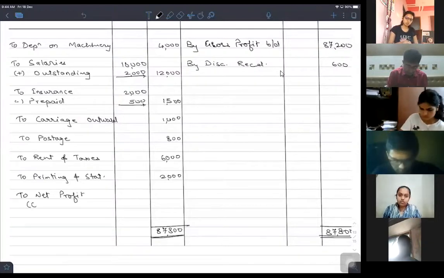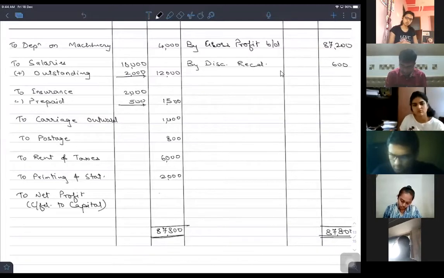Net profit will be carried forward to what? To capital. Am I right?